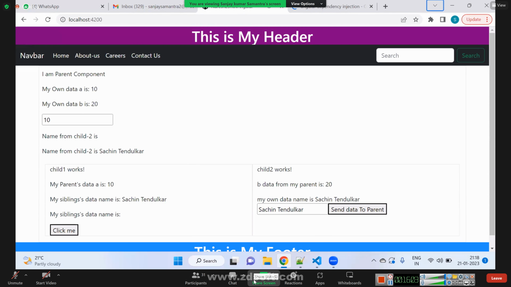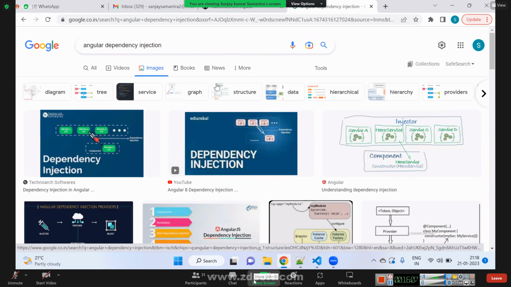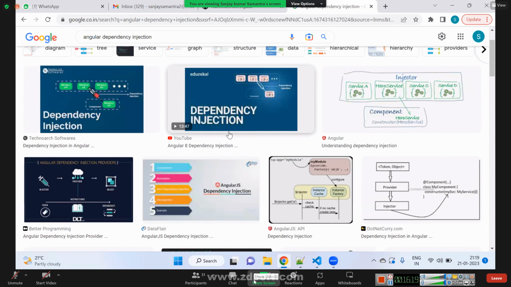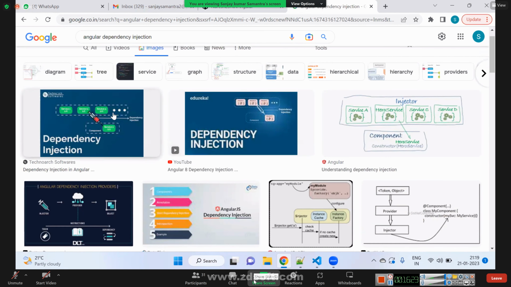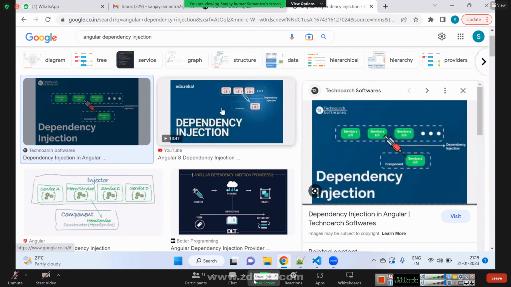Suppose there is one common functionality that is required by many components. If the same functionality is required by many components, then what we do, we don't write that piece of logic inside the component. Rather, we create a separate file, and that separate file is called a service. That service can be used by many components.